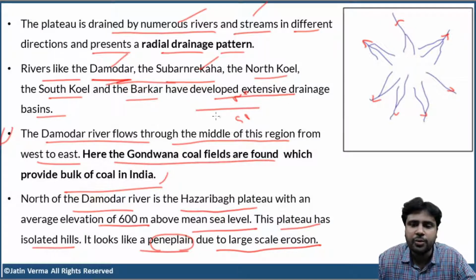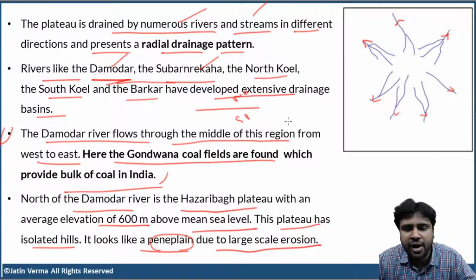Okay? Now, along the Damodar River Valley, we find Gondwana coal fields in India. Okay? Now, Gondwana coal fields provide the bulk of domestic coal production in India. Clear? Now, we also have this Damodar Valley Corporation, right? Mining Corporation. Okay. So, to the north of Damodar River is the Hazaribagh Plateau with an average elevation of 600 meters above the sea level. And the plateau has isolated hills and it looks like a penny plain due to large scale erosion. Okay? Penny plain we have discussed. So, just watch that video, you'll understand.